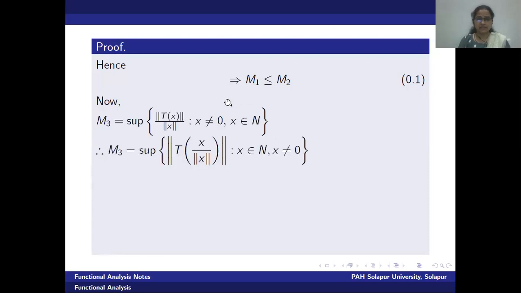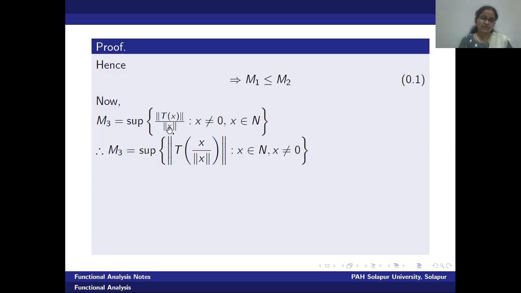Coming to the next, let me start with M3. What is M3 defined as? This is the supremum of norm T of x upon norm of x, provided x is not equal to 0 and x is a member of a normed linear space. Now, in the next step, as this denominator norm of x is a scalar, rather a non-zero scalar, we will try to insert it in the norm. This non-zero scalar is non-negative as it is the norm of some vector.